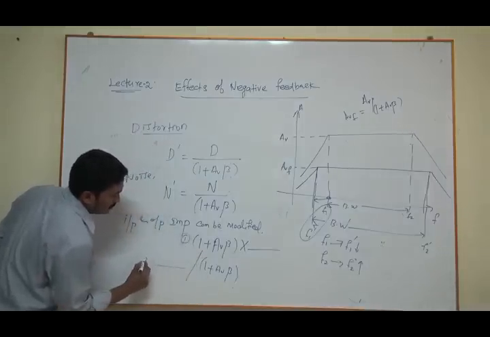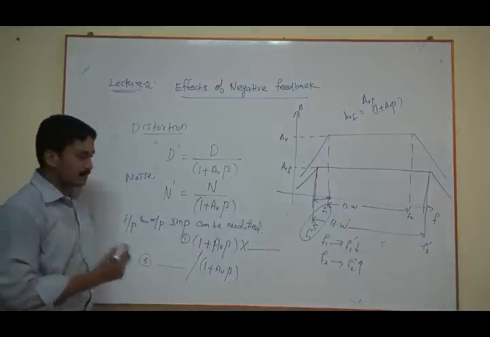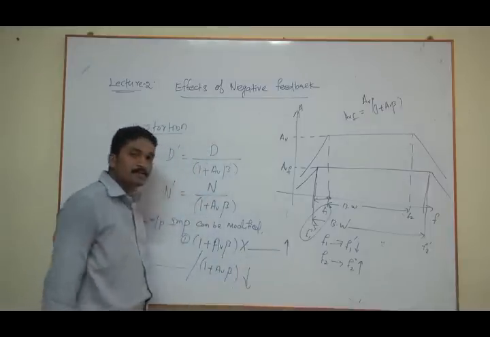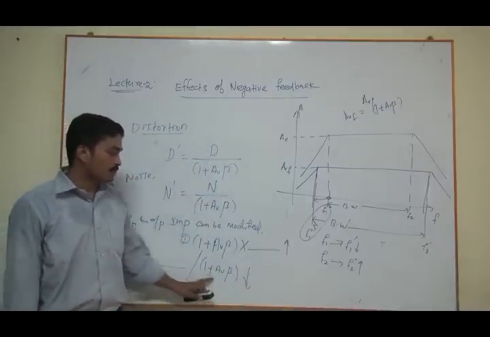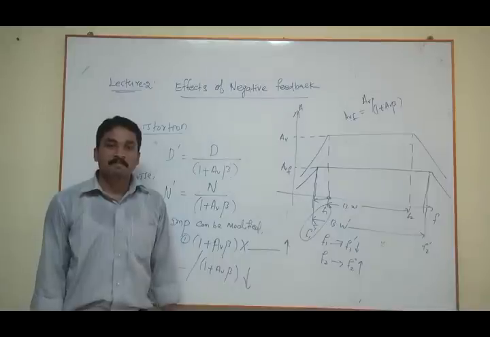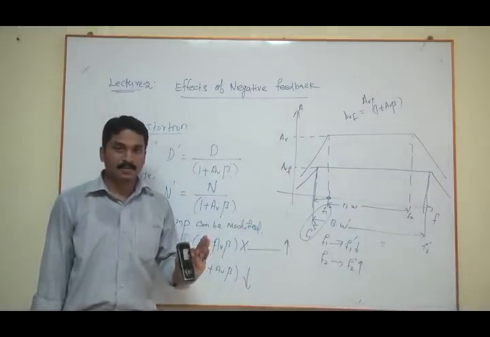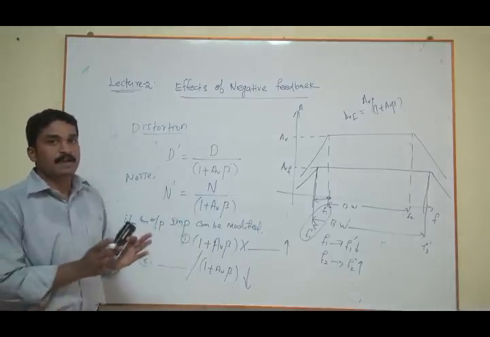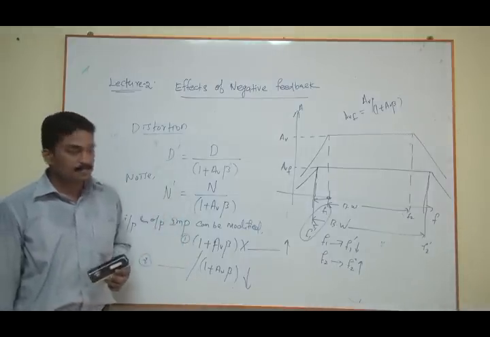This is for increasing and this is for reducing. But everything happens only because of this 1 plus AV beta term. Clear? So these are the main advantages of negative feedback amplifiers.